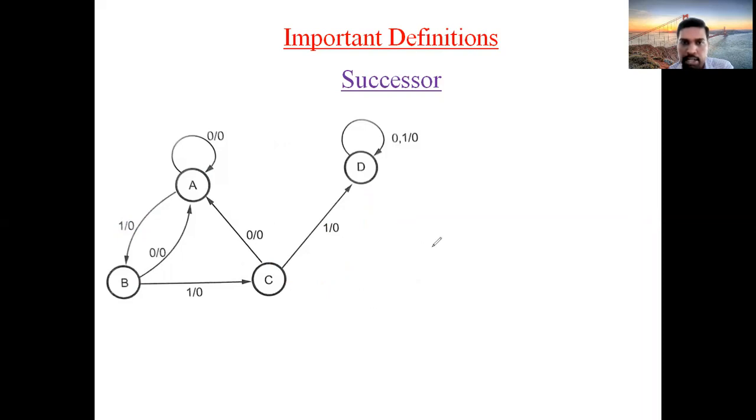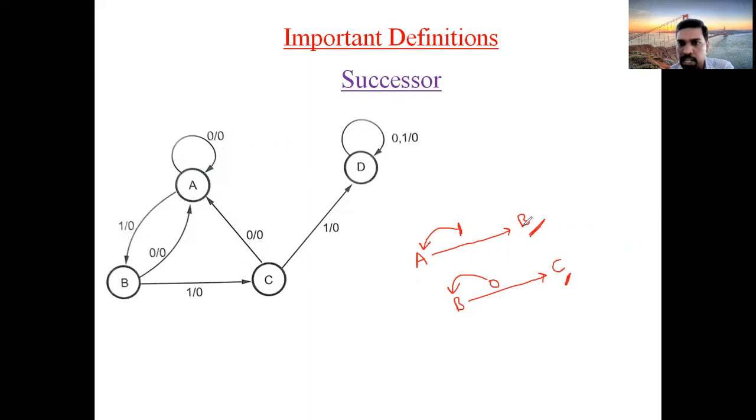Clear? So, in general, when state A is moving to state B for the input 1, then B is called one successor of A. Suppose state B is moving to state C at input 0, then you call this C zero successor of B.